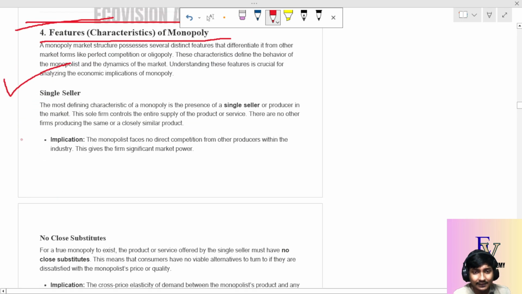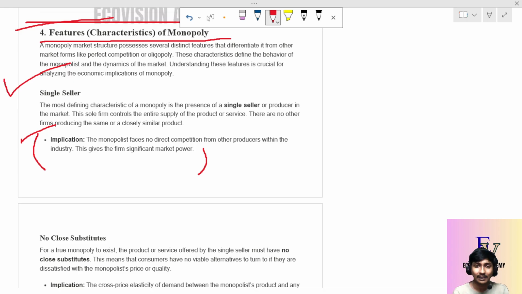Okay, because monopolies sometimes face no direct competition from other industries. Since it is a single seller, there should be no similar product or close substitute. If they do not have any close substitutes or close products, they face no direct competition, no competition from other companies. So this gives them significant monopoly power, what we call market power.